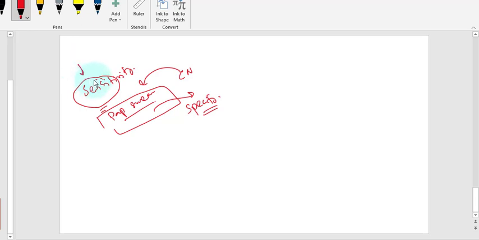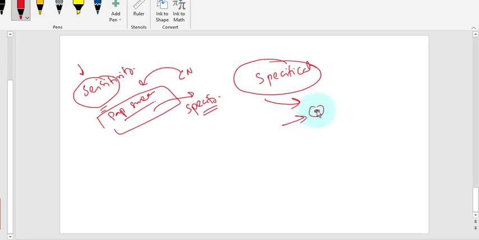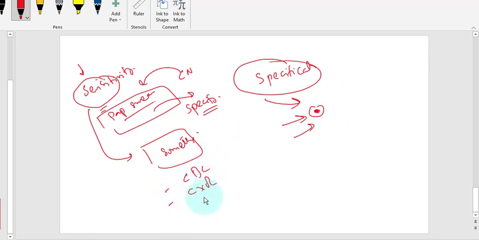Sensing something. But the other term is specificity. It specifies something. It pinpoints, like a sharp arrow. It pinpoints that this is there. Sensitivity shows us that there is something. Specificity shows what that thing is specifically. Most of the general investigations like CBC, like chest X-ray, these are all sensitive.